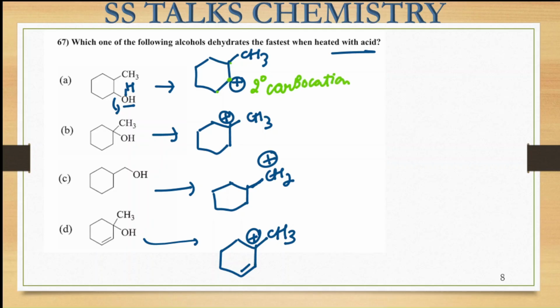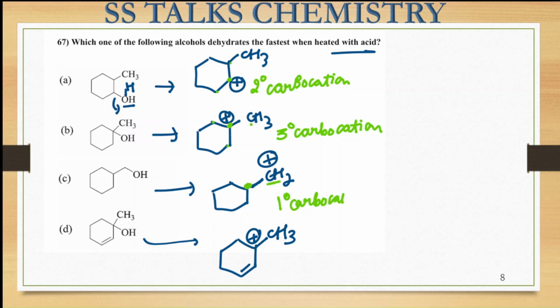In the second case, if you see, this carbon on which this positive charge is present is further attached with the 1, 2 and 3 carbon atoms. So this is my tertiary carbocation. This is my tertiary carbocation, right? In the C molecule, if I see, this carbon on which the positive charge is present is further attached with the 1 carbon atom only. So this is my primary carbocation.